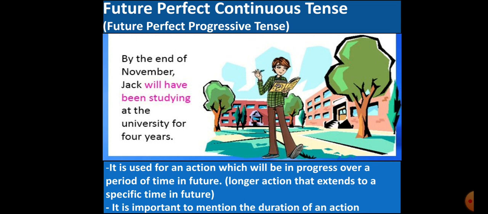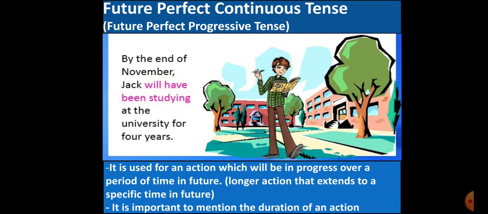So let's say, for instance, right now it is October. So we can say that Jack started studying 3 years 11 months ago in the past. So we are talking about this longer period of action, right? The longer action which has extended to a specific time in the future.